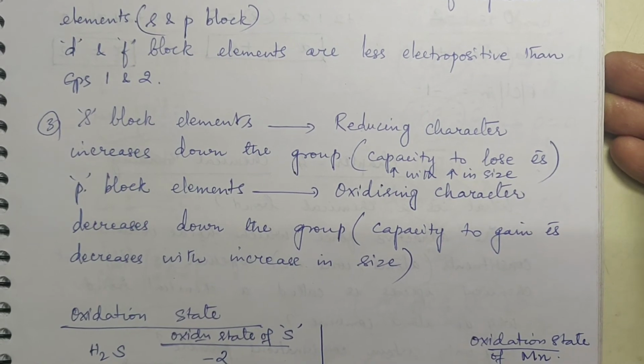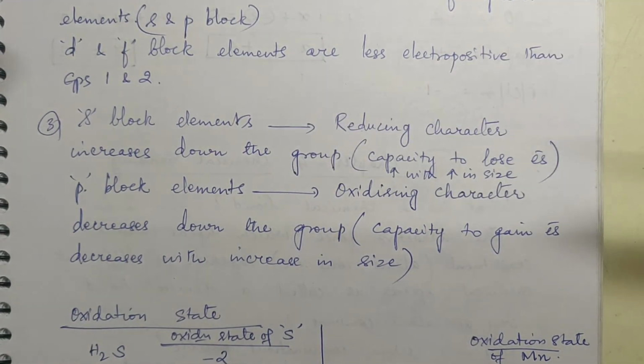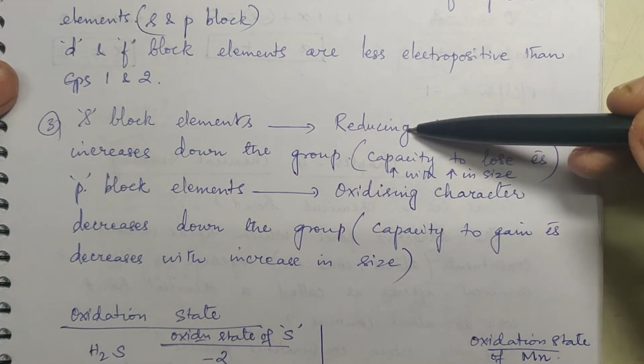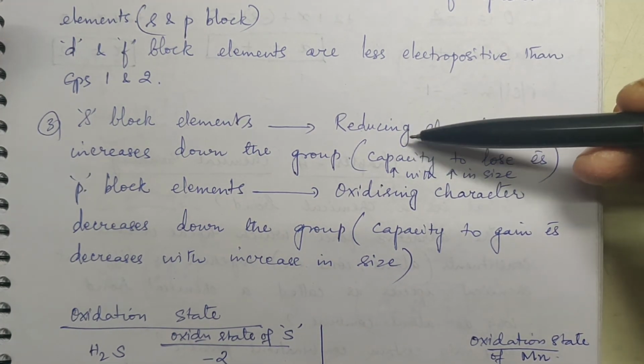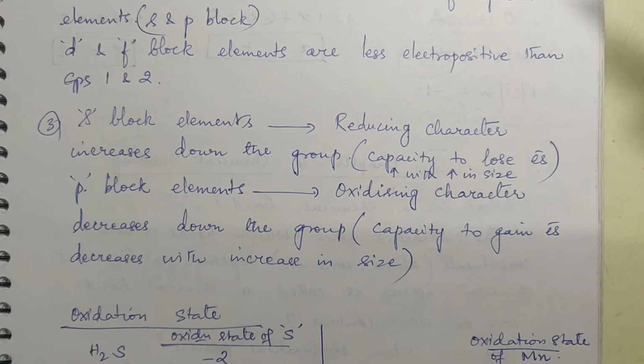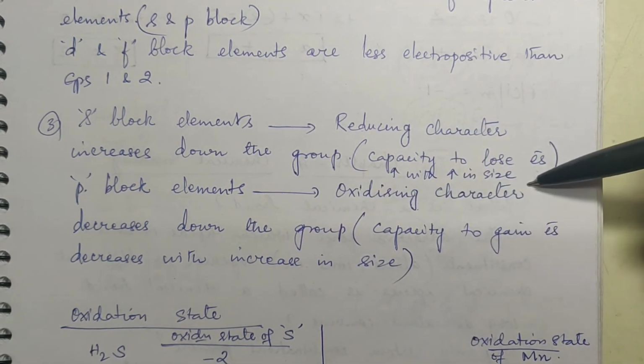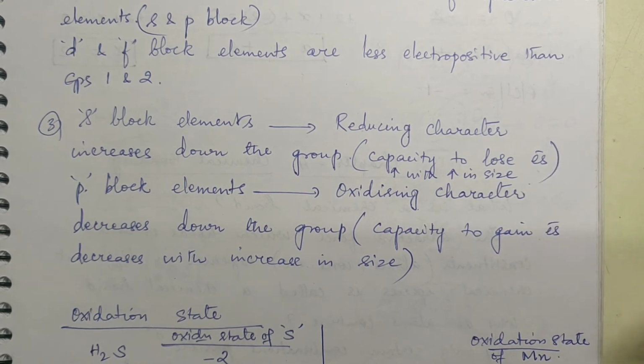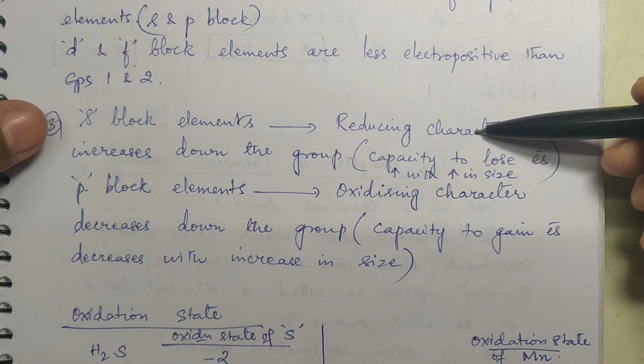Then other characteristic properties, when you want to see, S block elements, they are the strongest reducing agents because they have greater tendency to lose electron. Whereas P block elements, they have oxidizing character because they have capacity to gain electrons, right? So this is the main thing.